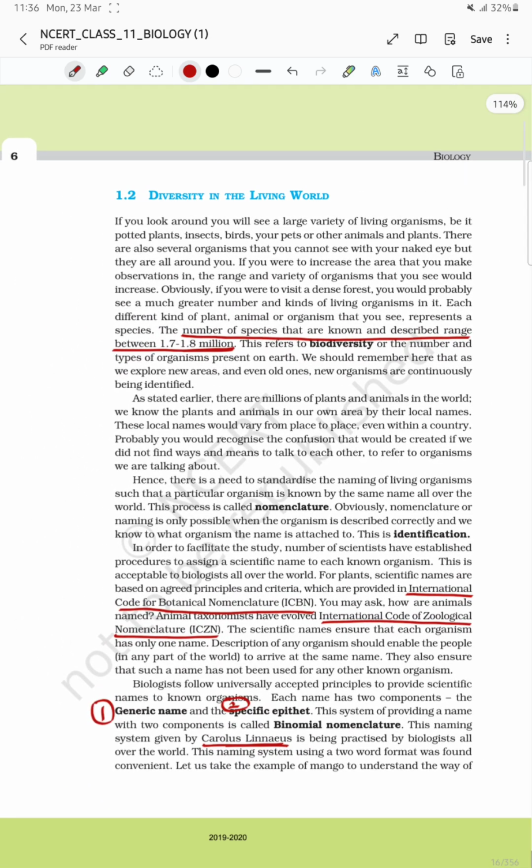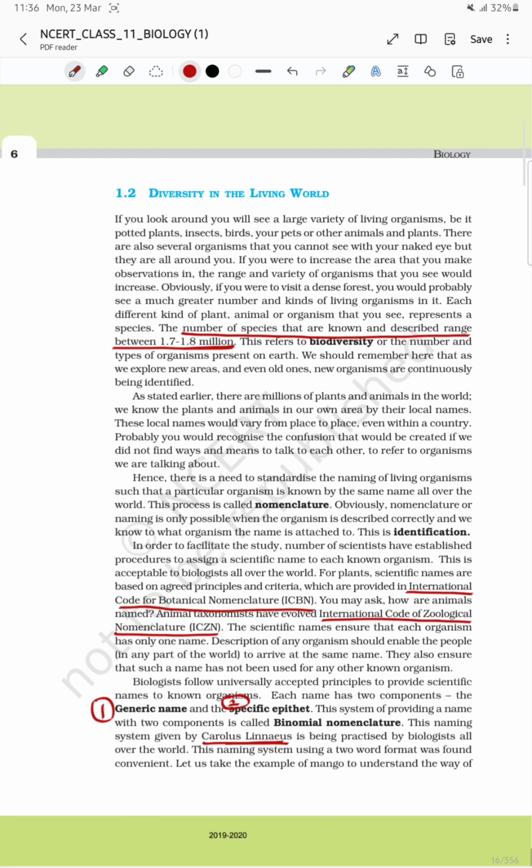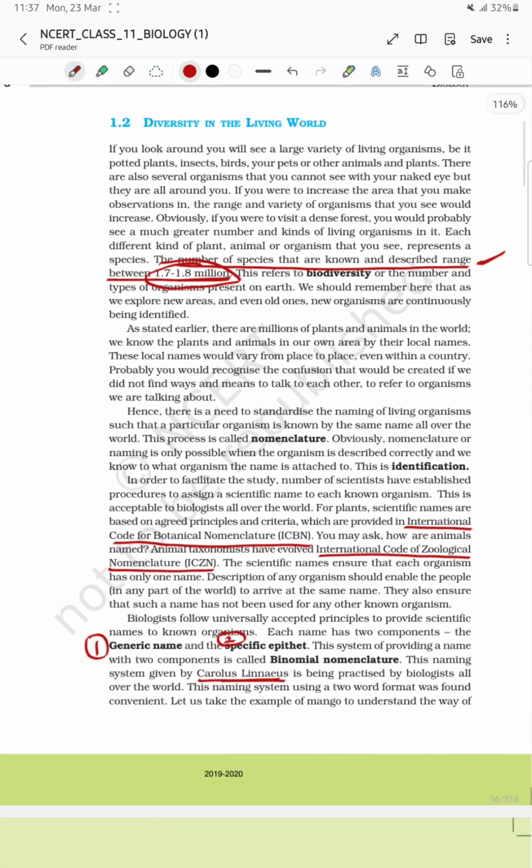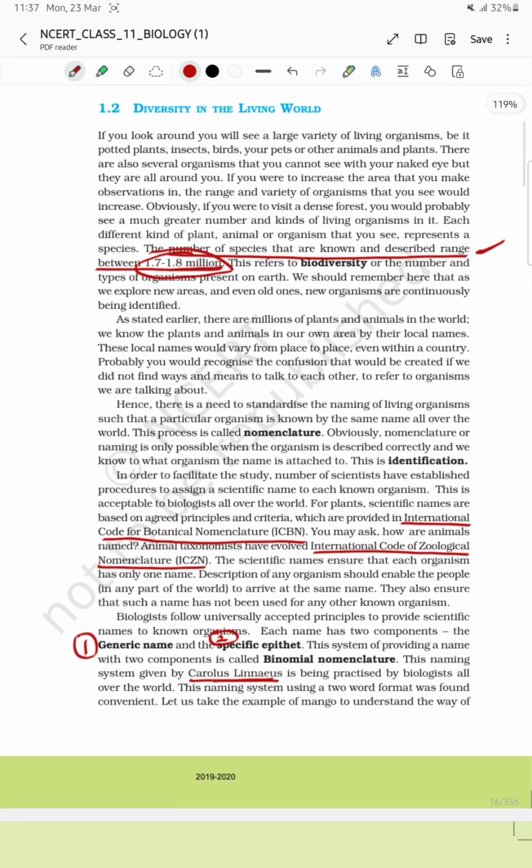Now coming to diversity in the living world, one question which comes a number of times is, what is the range of number of species that are known and described? It is 1.7 to 1.8 million. These are the number of species that are known to us, and this is biodiversity. Can you even think of it that it is such a huge number, and hence is biodiversity, that there is a variety of organisms present in our ecosystem.